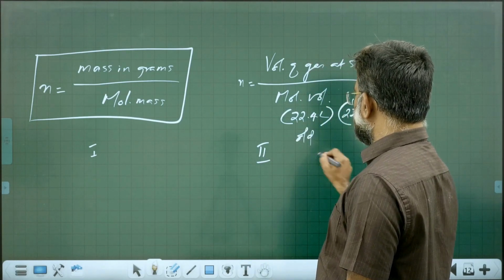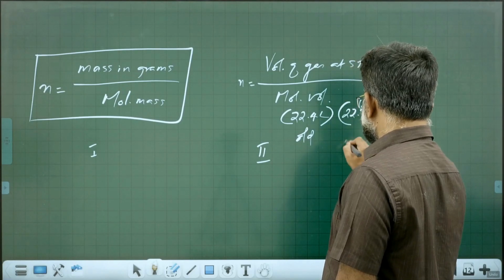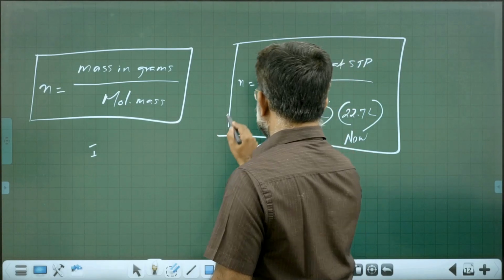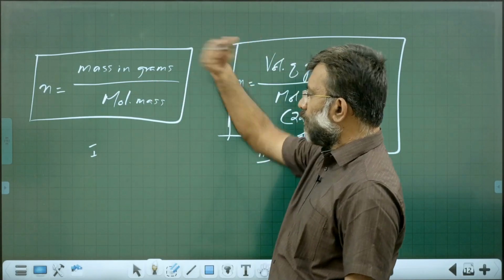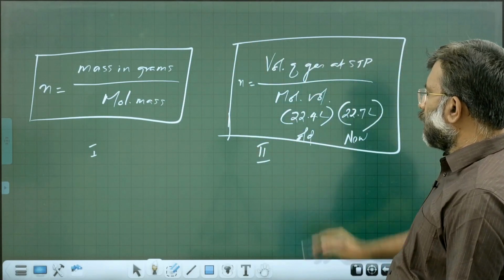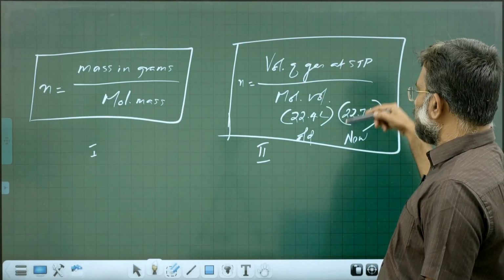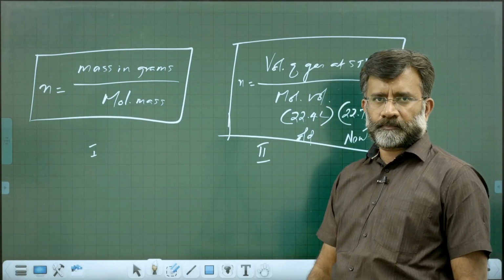Remember, the first is applicable to all matter and this is applicable only to gases.